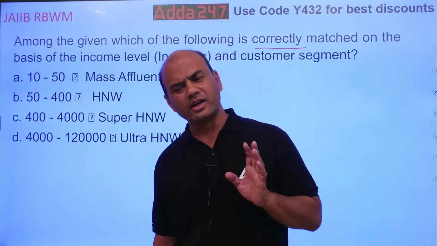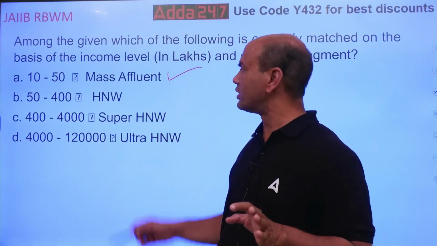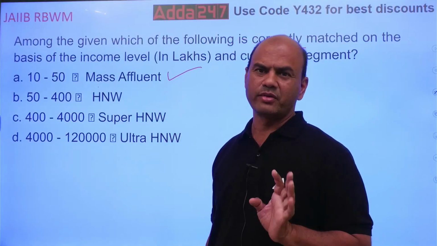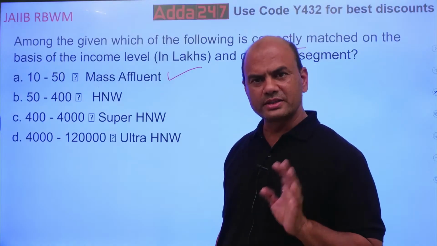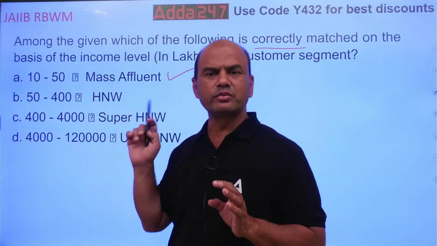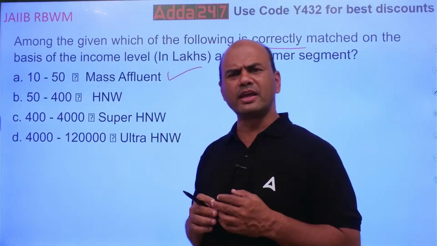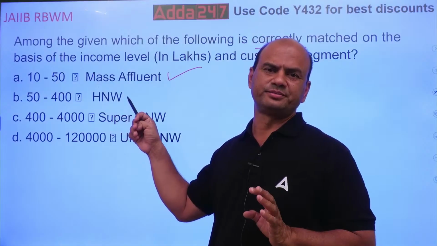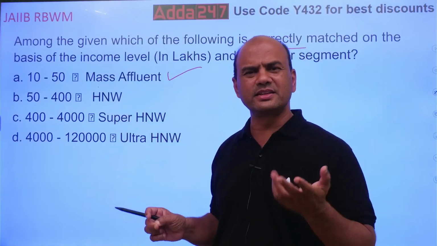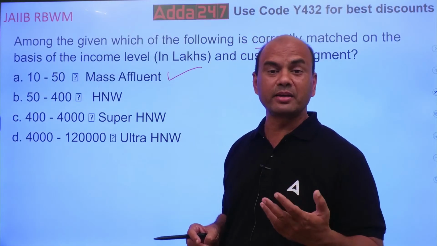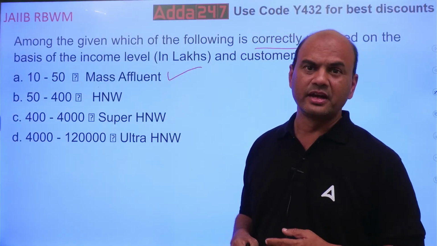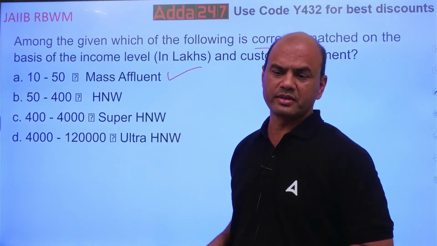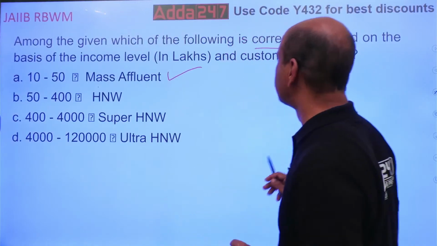See here, in your retail banking, you'll always get the question on mass affluent and mass market. Only these two. Why? Because the customers who come across you in retail banking are generally 99.99% up to 50 lakhs. Above 50 lakhs, generally you don't get customers in retail banking, branch banking, isn't it? And here JAIIB focuses on branch banking. Got it, everyone? Chalo. Next.